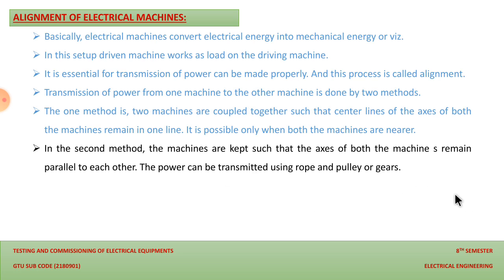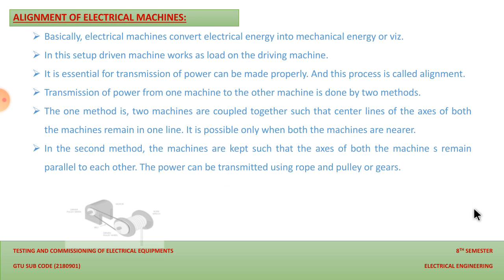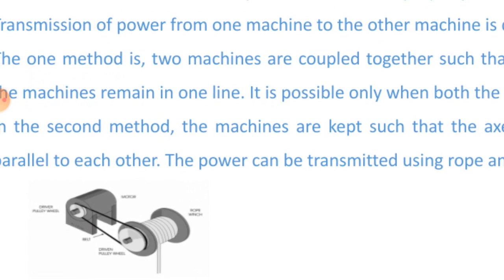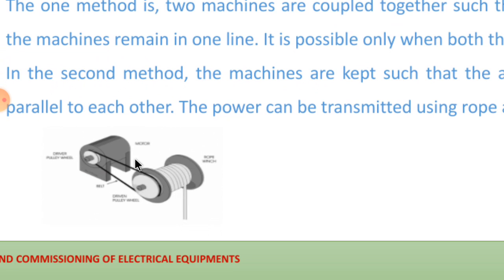How that can be done, you can easily see through the images below. Over here, one is our driving mechanism, and this is the second mechanism, which is driven through the driving mechanism and the rope connected over here.